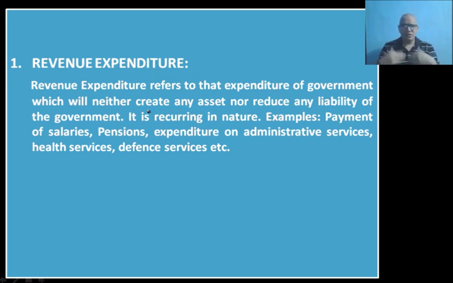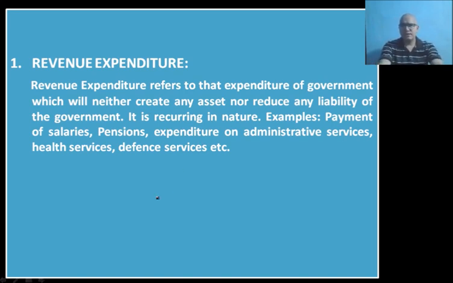Okay, so it is also recurring in nature. Recurring in nature means it will keep on occurring. The government will keep on spending money under this head, that is revenue expenditure. And as you can recall from previous class, revenue receipts were also recurring in nature, regular in nature. What are the examples of revenue expenditure?